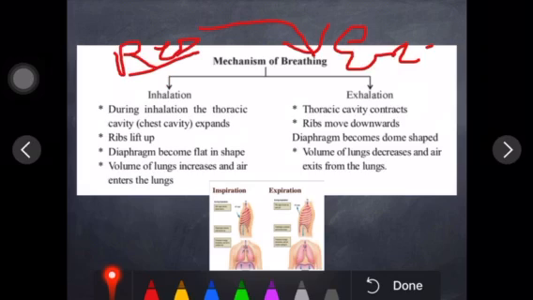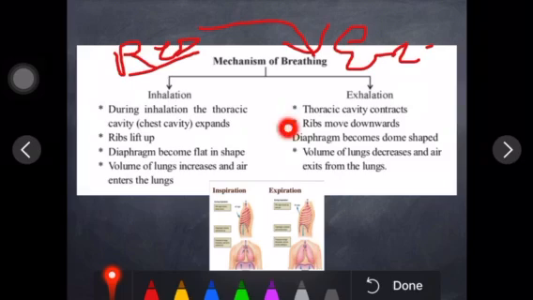So during these two processes, what will happen? You can experience when you are inhaling, what changes in your chest cavity. When you are inhaling, the chest cavity increases, lung volume increases, right? Ribs are lifting up, fine, and the diaphragm becomes flat in shape, because there is no space for the diaphragm to turn into dome shape, because that space is covered by lungs, right?